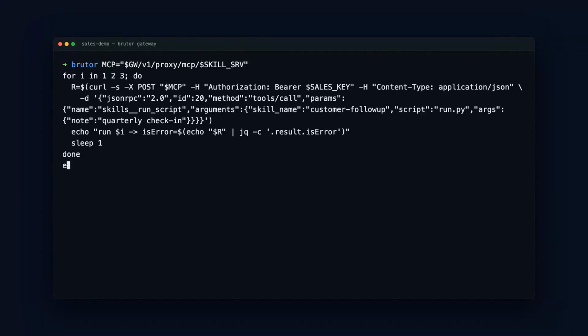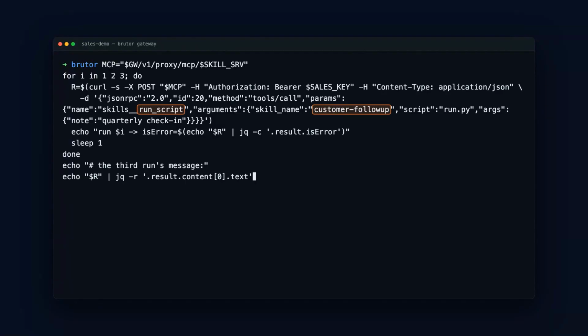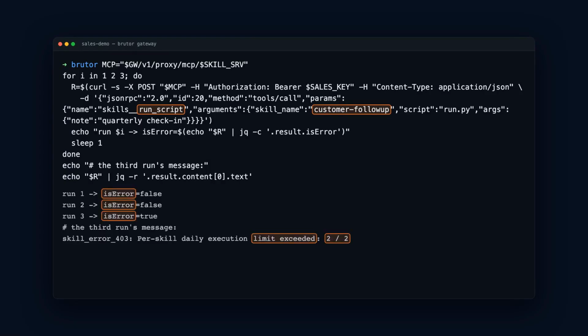Back in Part 2, we capped customer follow-up at 2 runs a day for sales. Let's spend it. Run the script 3 times. Run 1 succeeds. Run 2 succeeds. Run 3 is refused. Per skill daily execution limit exceeded. 2 of 2. Quota exhaustion is an access decision, so it comes back as a governed denial with a clear message, not a token rate limit, and the 3rd run never touches the sandbox.